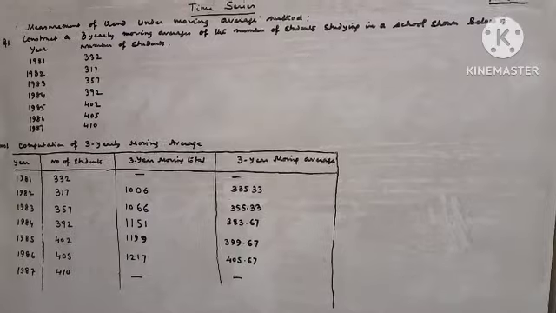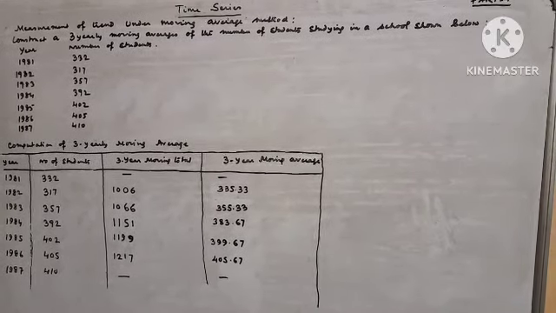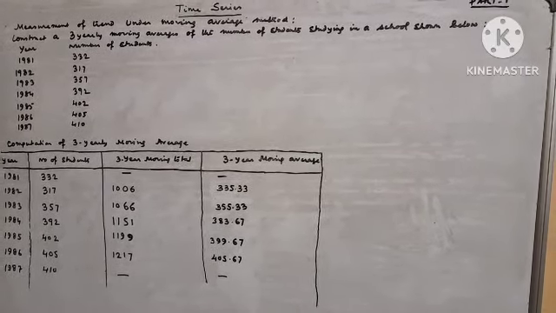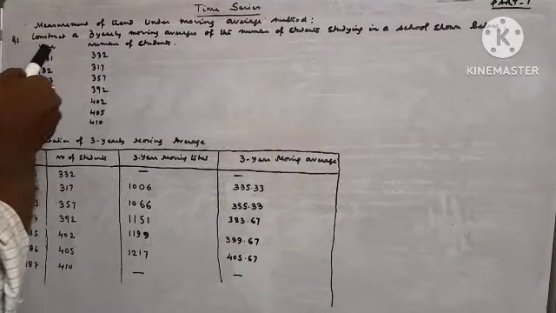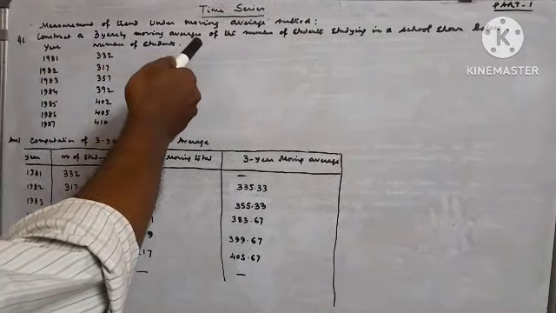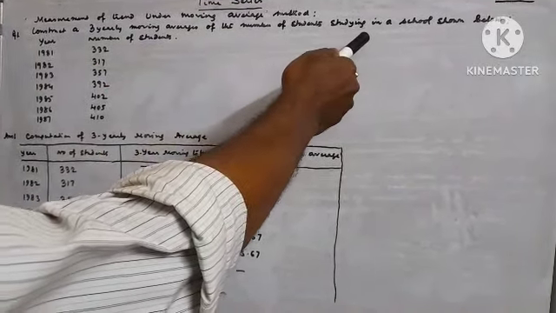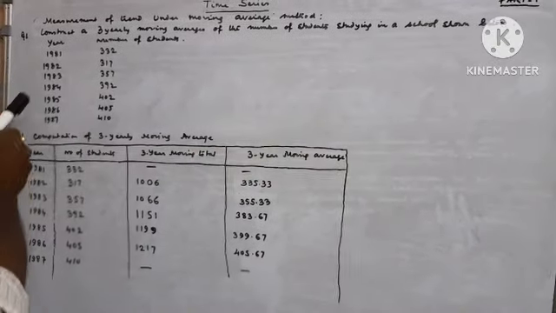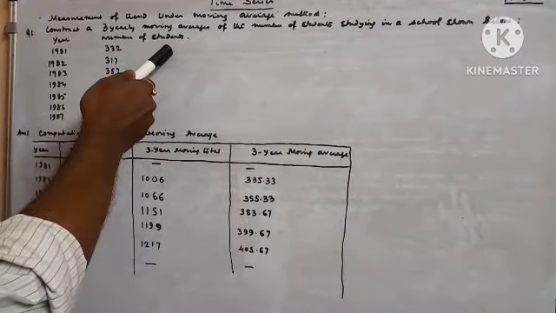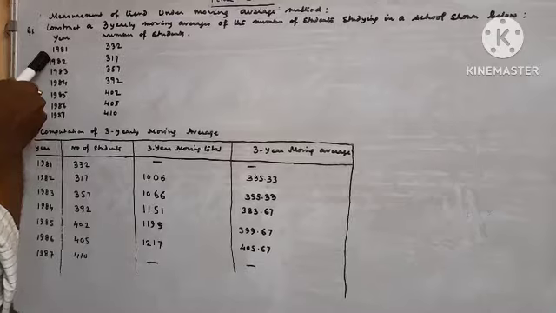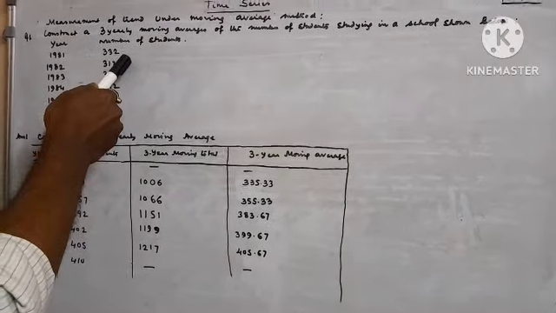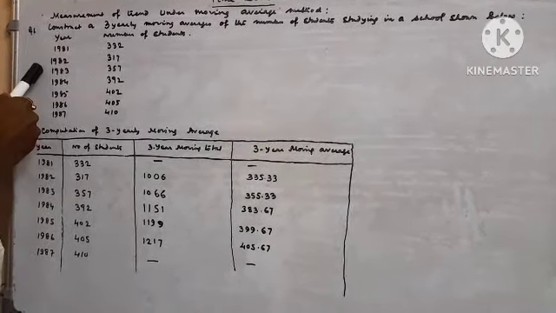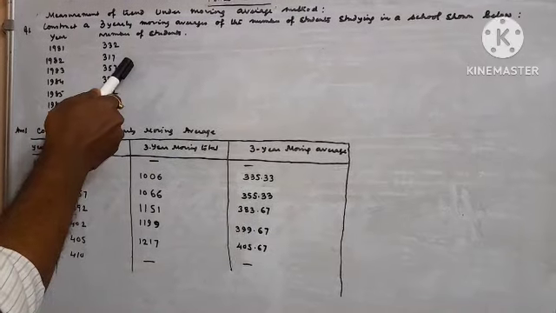Measurement of trend under moving average method. Question given: construct 3 yearly moving averages of the number of students studying in a school shown below. Year, number of students. 1981, number of students was 332. For 1982, 317.